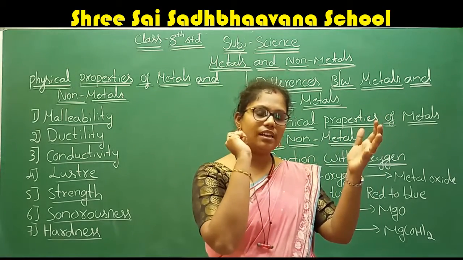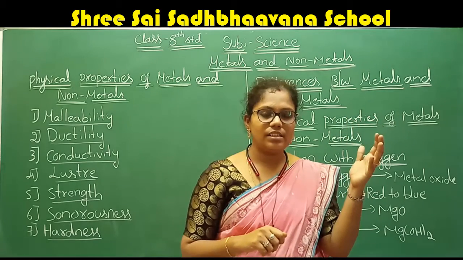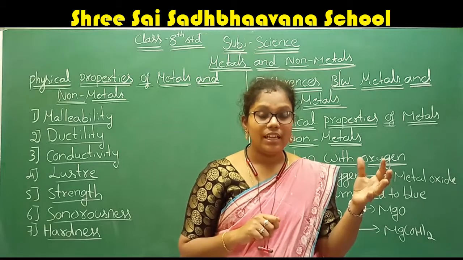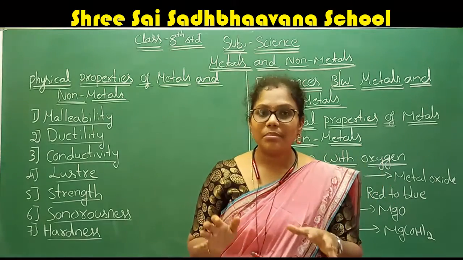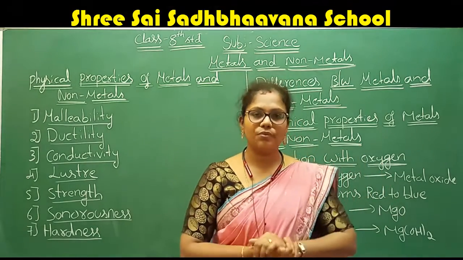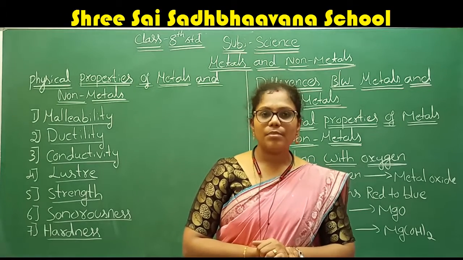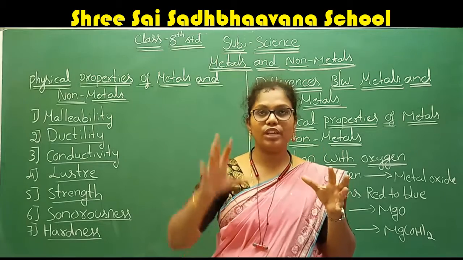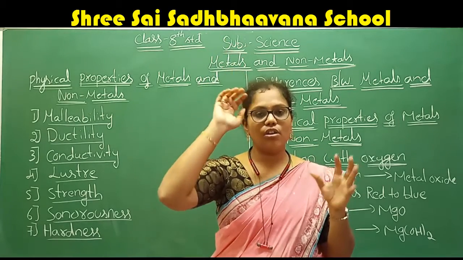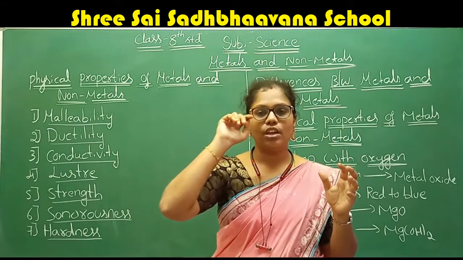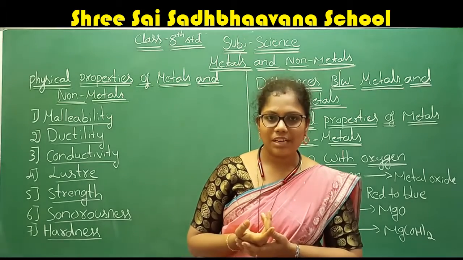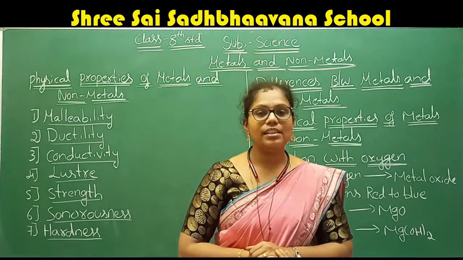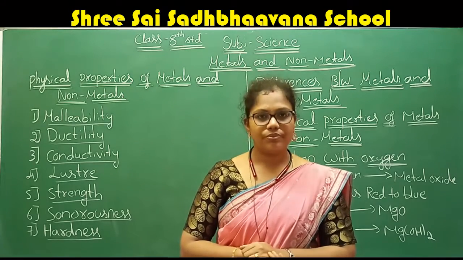They are going to hit one iron metal with another substance. What does it produce? It produces sound, right? Therefore, almost all the metals are going to produce sound. See, in some examples, in some buildings they tie one long bell on top of the floor. What is it made up of? It is made up of metal only, right? Therefore, almost all the metals produce sound.